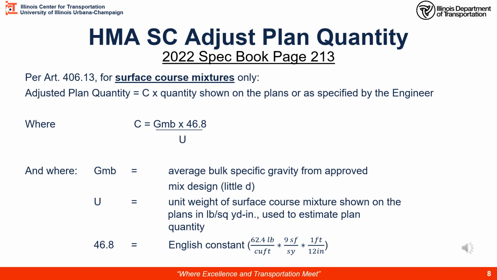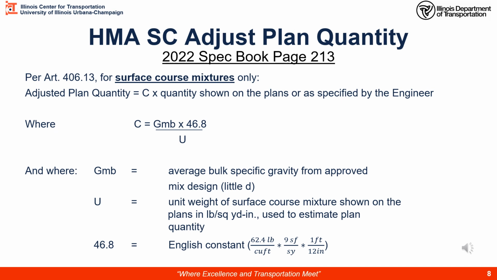Those units are down here. We're converting from a density that is in pounds per square yard inch. We want to end up unitless, so we have to convert for the weight of water. We've got square yards to square feet, and we've got feet to inches. That comes out to 46.8. It doesn't change as long as we're using the English units of pounds, feet, inches, square yards, square feet, and tons.